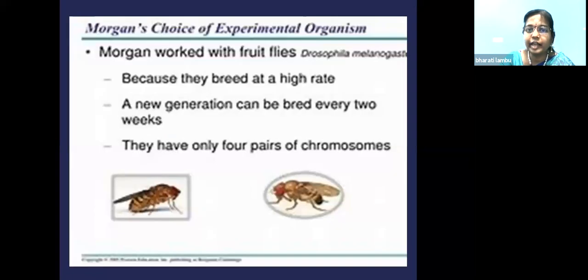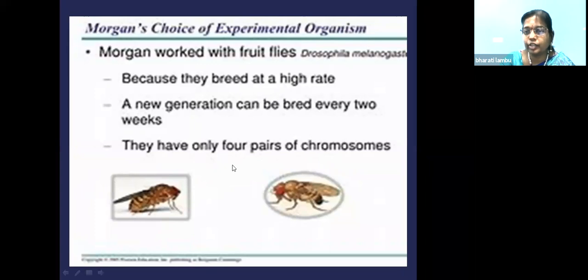Why did he take this insect as an experimental material? He used Drosophila melanogaster because they breed at a high rate. Their life cycle is 2 weeks, so within 2 weeks they will produce progeny again. And they have very few chromosomes, only 4 pairs, that means 2n is equal to 8.